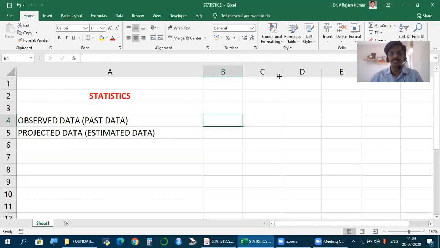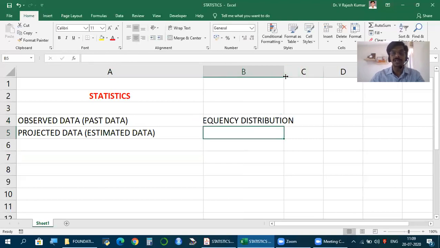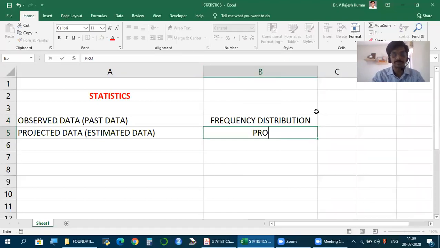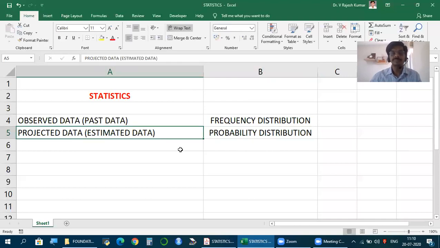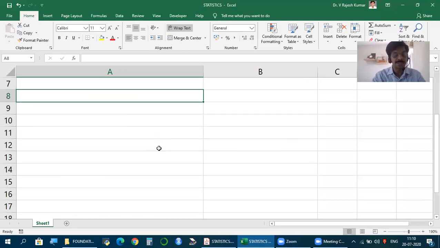Observed data is also called frequency distribution, and projected data is also called probability distribution. Let's see in both these cases what measures we need to calculate. Let's begin with observed or past data.